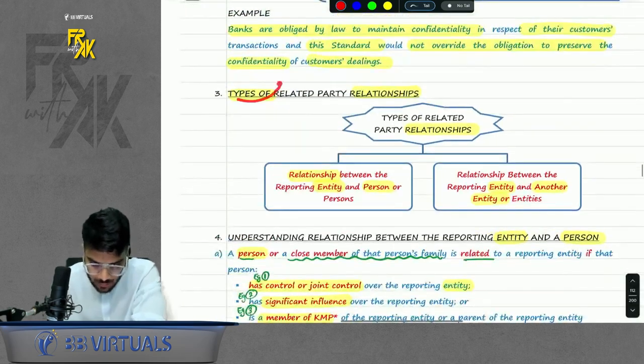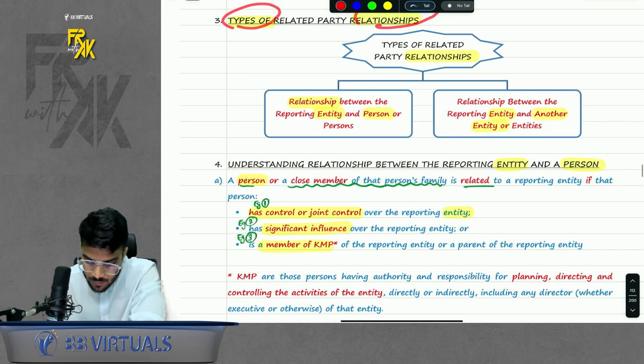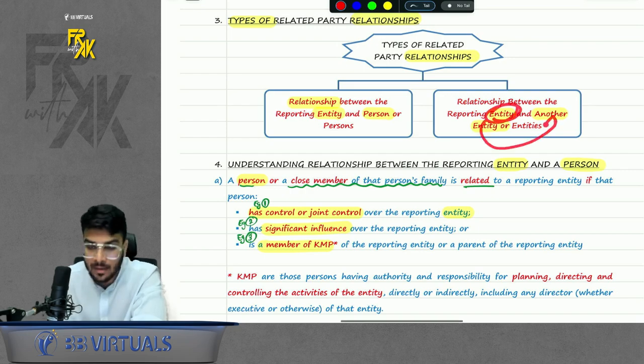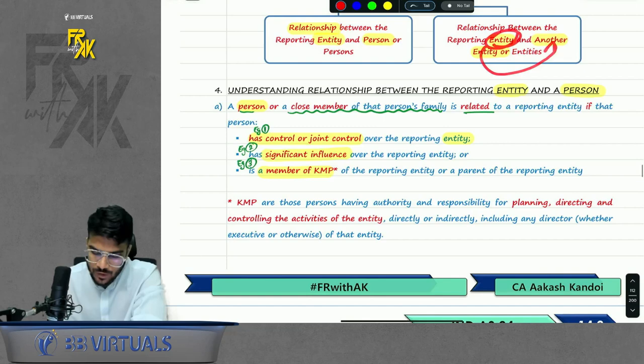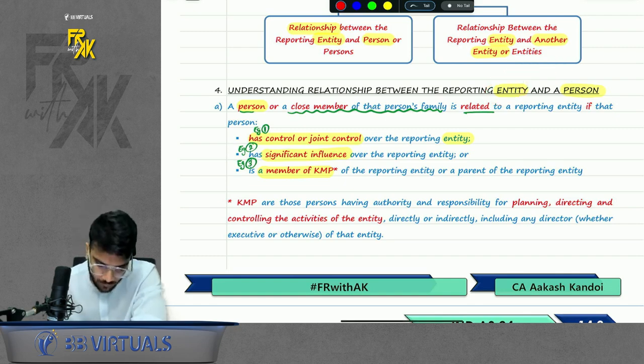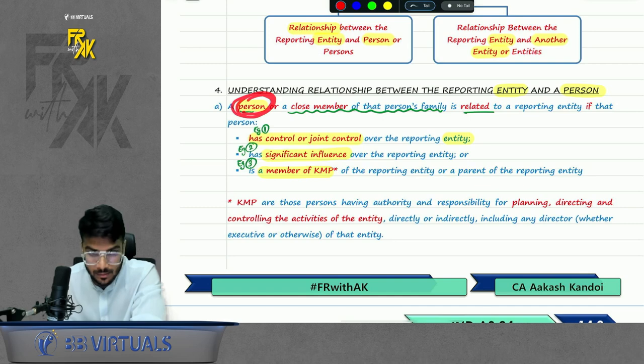Okay, chalo. Now there are two types of relationship. One, where a relationship is there between an entity and a person. Second, when a relationship is there between an entity and another entity. First we are discussing the relationship between an entity and a person. When will the company and a person be related? First of all, a person also includes his close member. What is a close member? We will revise later on.